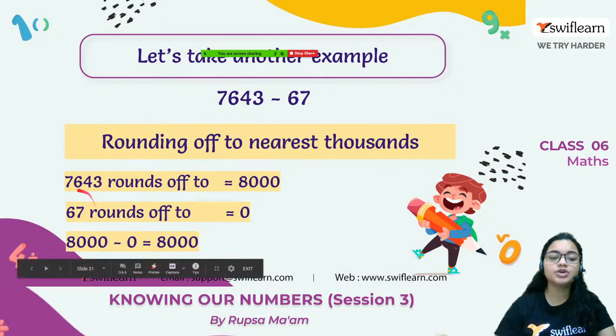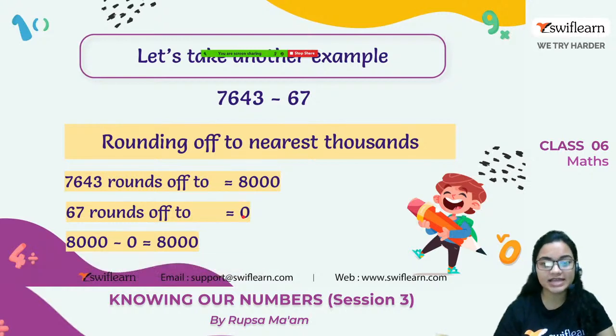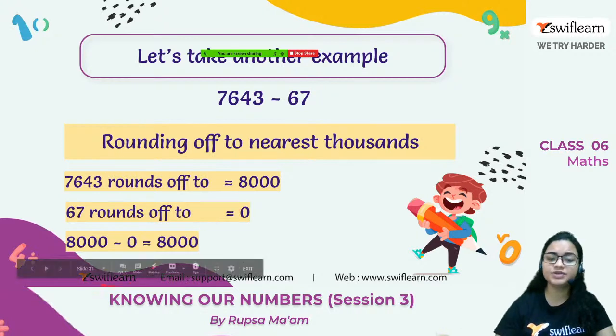And if we round off 67 to the nearest 1000, it will be 0 because it falls in the range of 1 to 499. If we do the subtraction, we get 8,000 minus 0, that is 8,000.